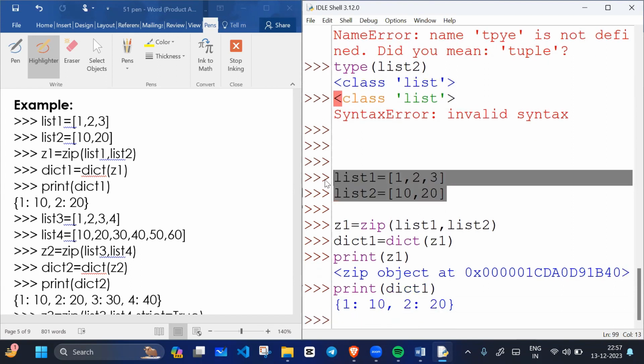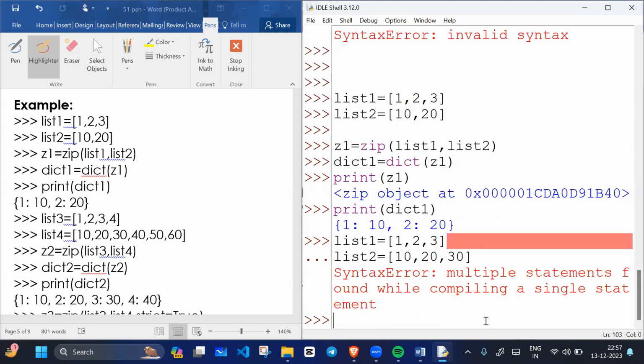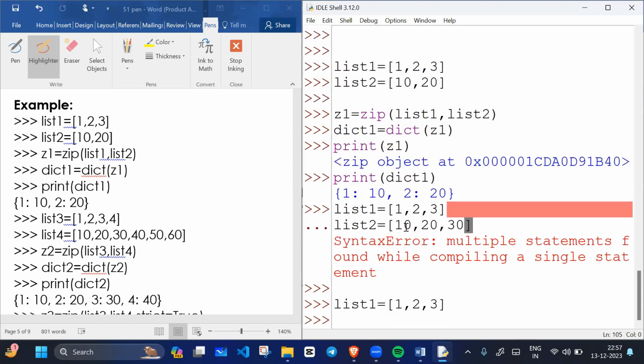Suppose I take this 2 again, and I give 30 also. So how many values should be there in the list? Now we have 3 key-value pairs: 1 and 10, 2 and 20, 3 and 30. Very good. What's the mistake here? I have to change the name also. I will copy one by one, because at the same time we cannot give two, since we are working in interactive mode.